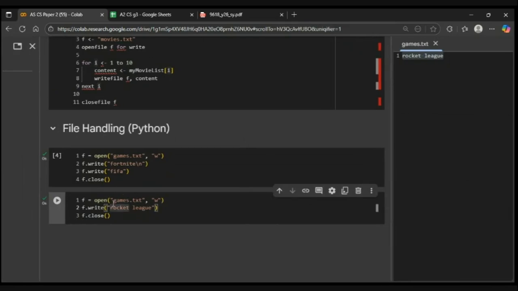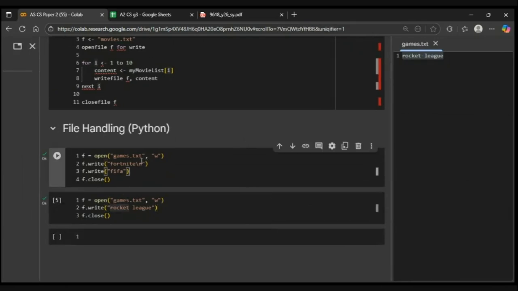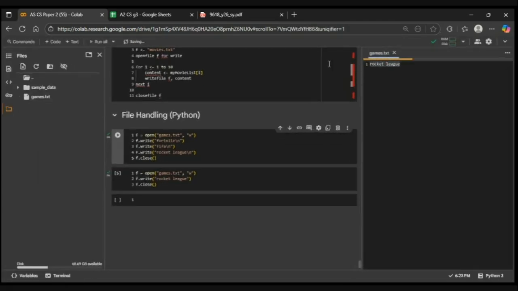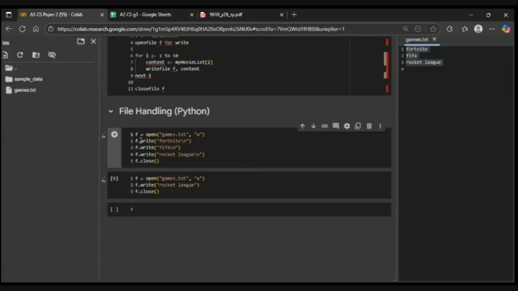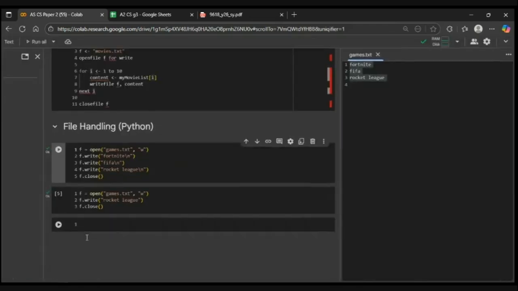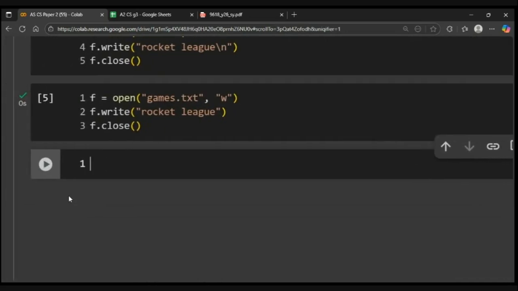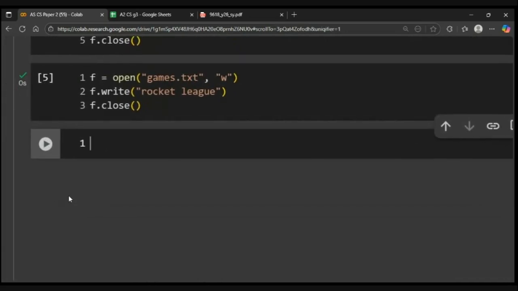Okay, then what if I want to read some lines from the file? So here I make multiple lines: FIFA and Rocket League. I'll run it again. Again, we always have to close the file. Okay, so we have 3 games. Now I'm going to read these into my program. So let's say I just want to output them one by one.